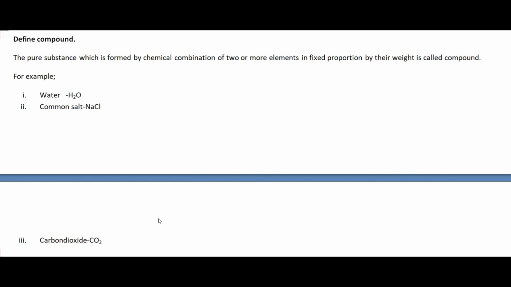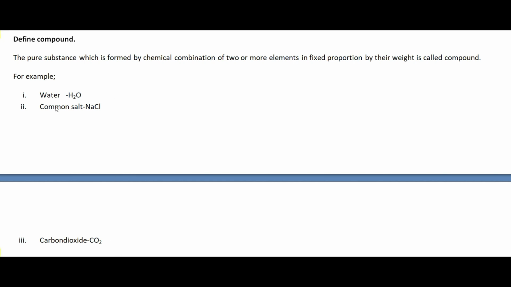And let's take another example of compound. Carbon dioxide is also one example of compound, because the molecular formula of carbon dioxide is CO2. It means carbon dioxide is formed by chemical combination of carbon element and oxygen element. You can see here one carbon and two oxygen are here. That is the reason carbon dioxide is also a compound.